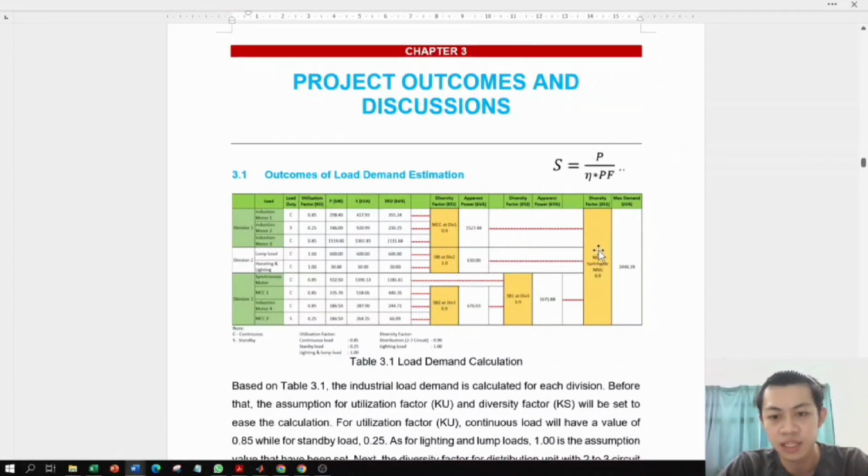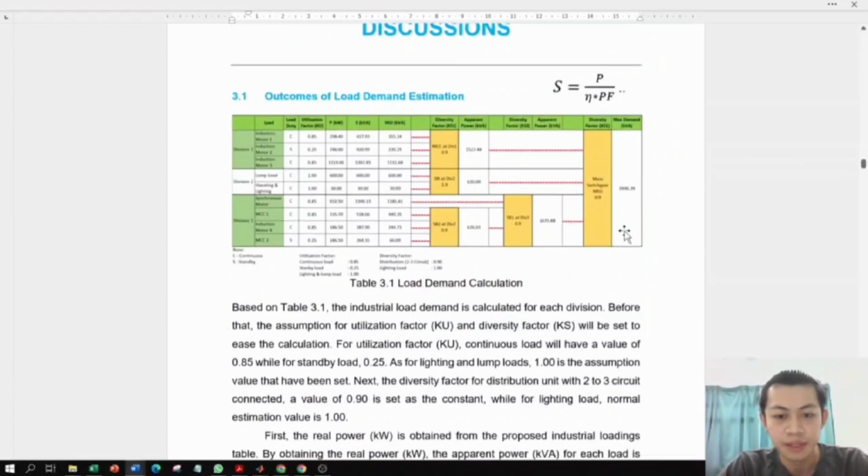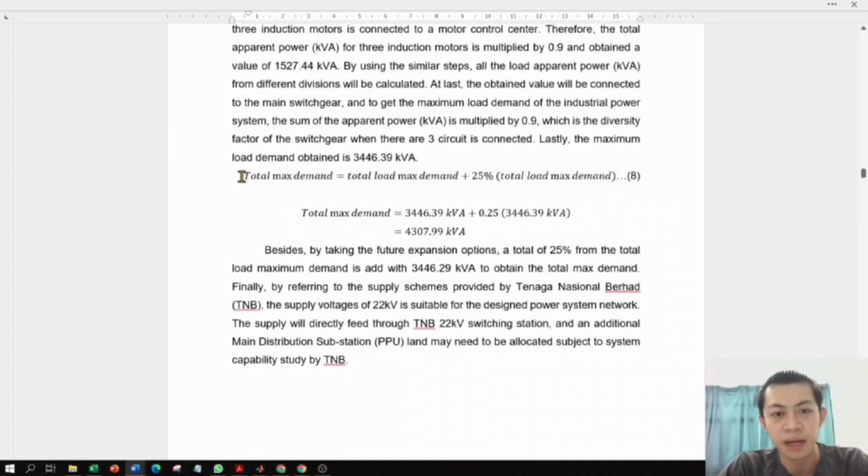At last, for the main switchgear, we sum the last apparent power in each division, multiply it with 0.9 and obtain the value of 3400 something in the last column. For the total maximum demand, we also consider the 25% of future expansion, and this is the formula we use. By plugging in all the values, we obtain the final value, which is 4,300 kVA. Using this value and comparing it to the supply scheme provided by TNB, we find that the supply voltage is equal to 22 kV.